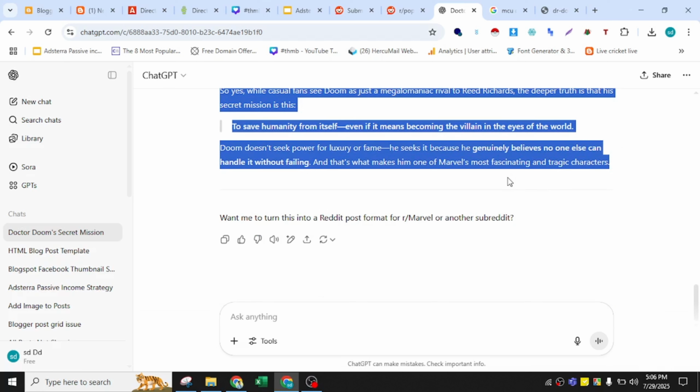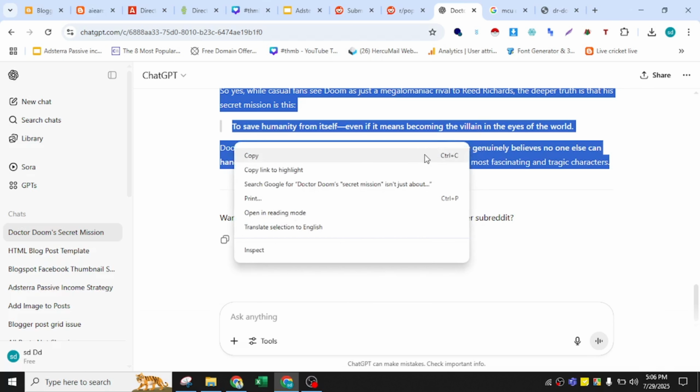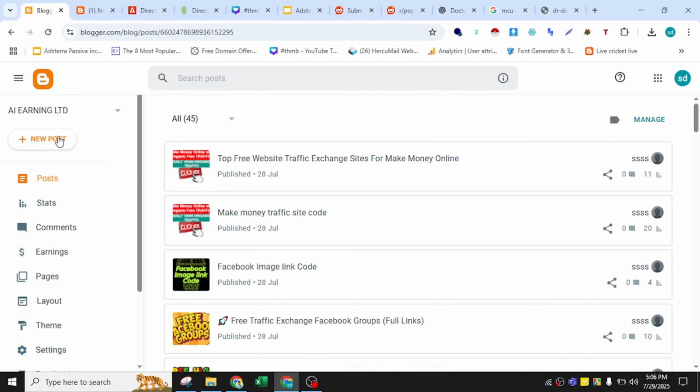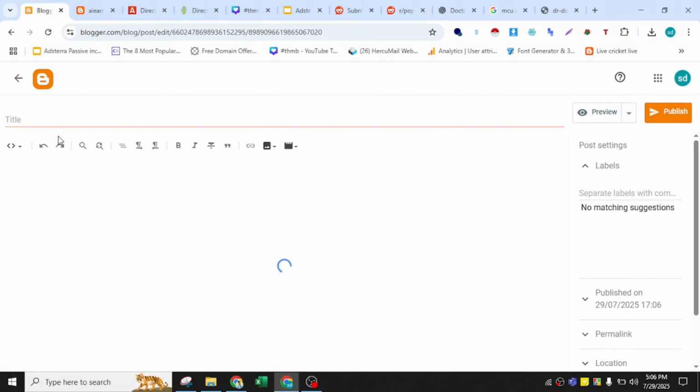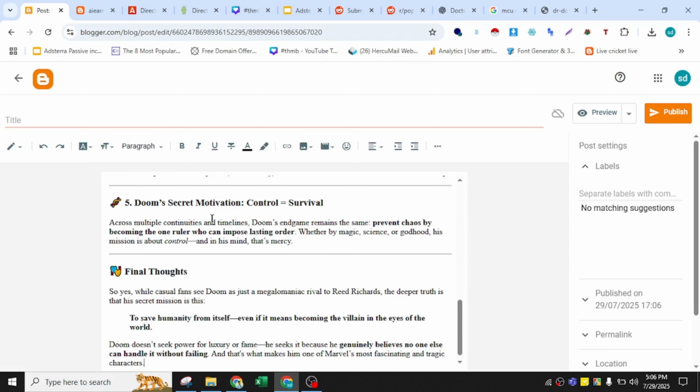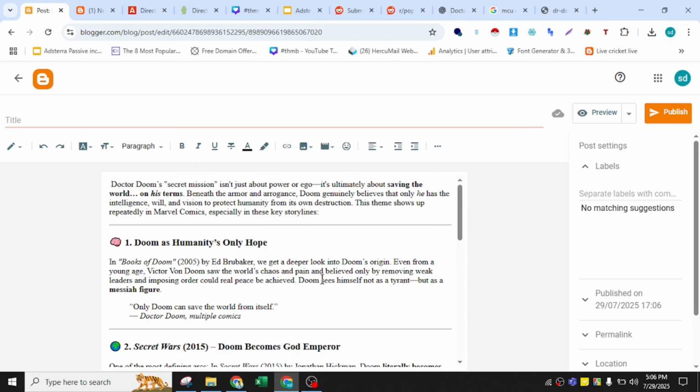And after that, you will see the result, and you need to copy the text from here and then paste it in Blogger. When you paste it in Blogger, you need to open a new post, make it compose view, and then paste the text in here. And see, everything is ready now.